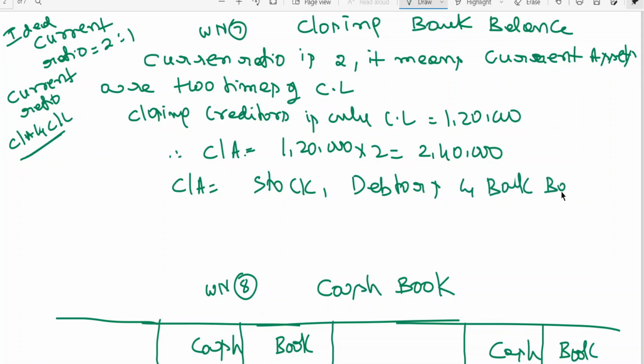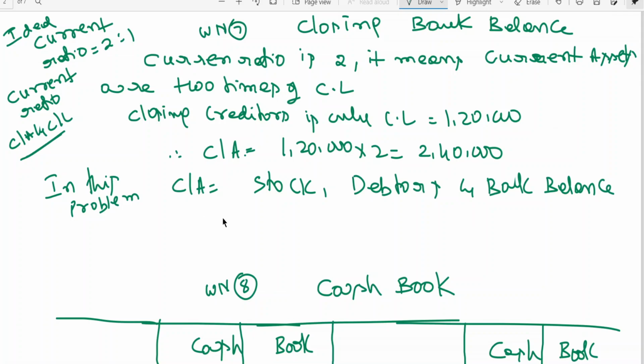Why no cash balance? Because cash has been destroyed in this problem. Not for every problem, in this problem. Current assets is equal to stock, debtors and bank balance.